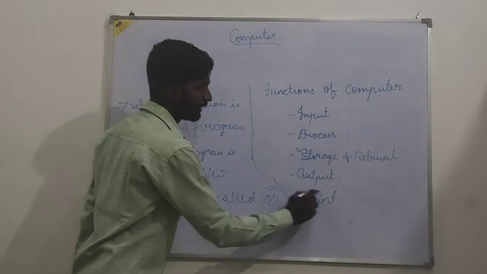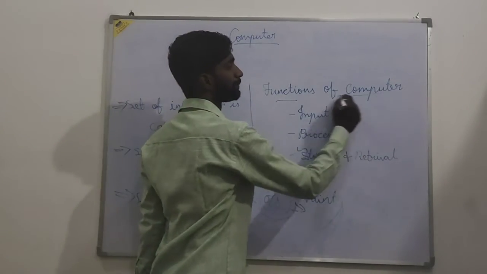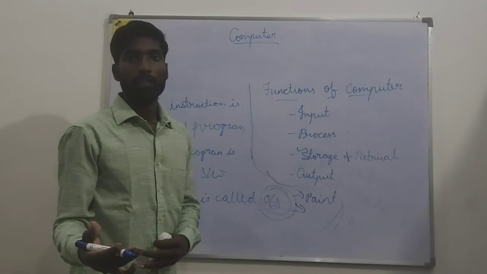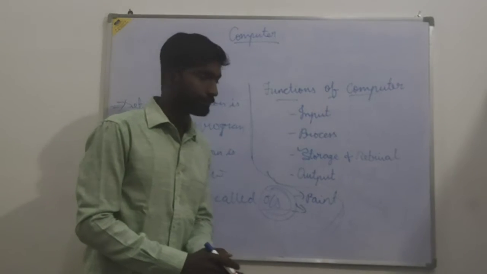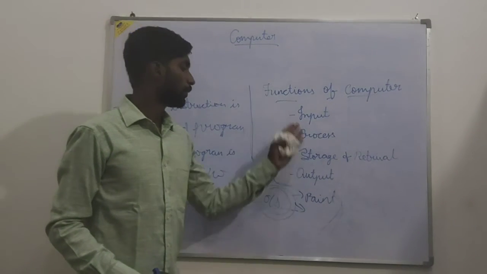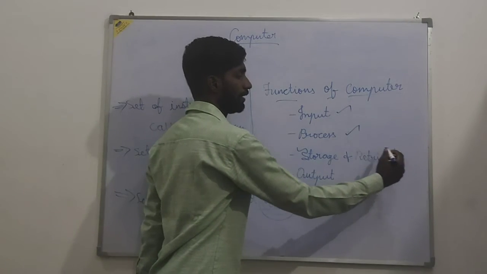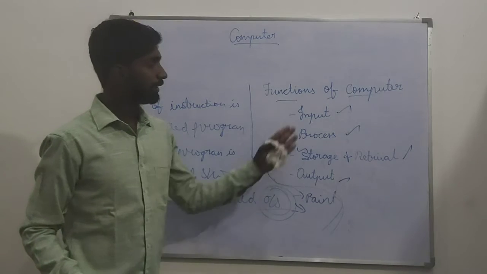Now the next topic is functions of computer. Whatever work we are doing with the computer depends on only these four: input, process, storage and retrieve, output.